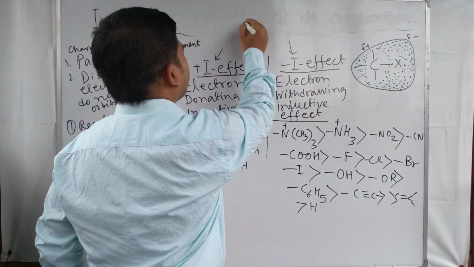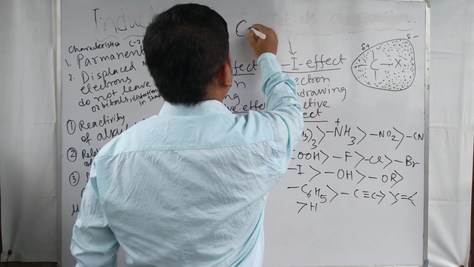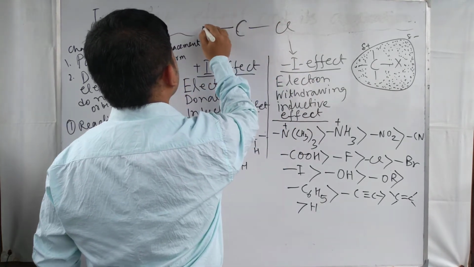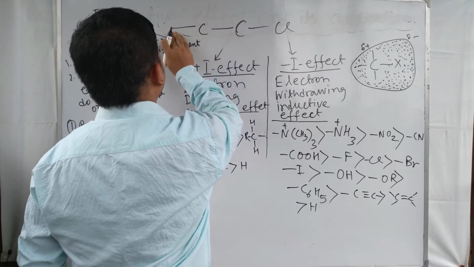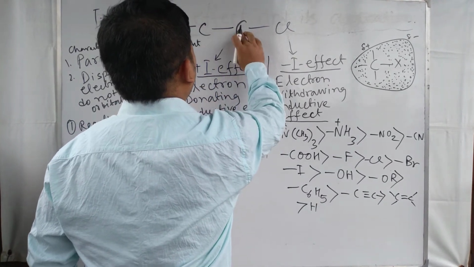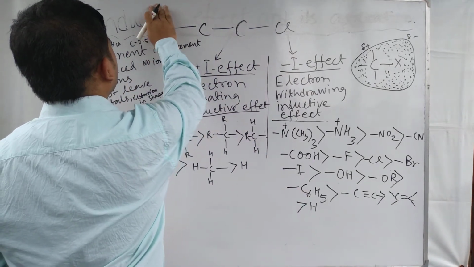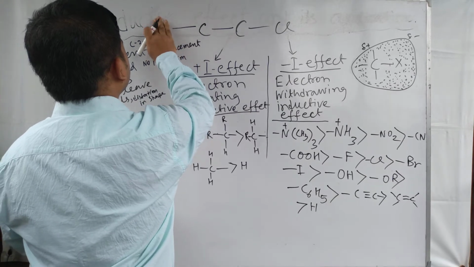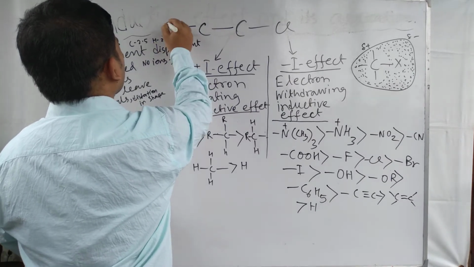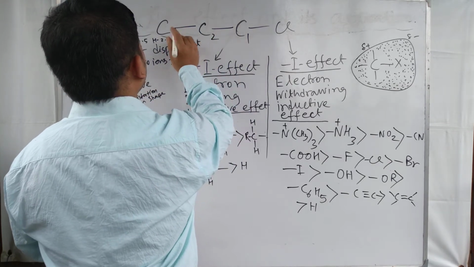Suppose we take an example of a C and Cl bond. We are taking an example of C bonded with Cl, and it is attached to another C. Suppose this one is C1, C2 and C3.